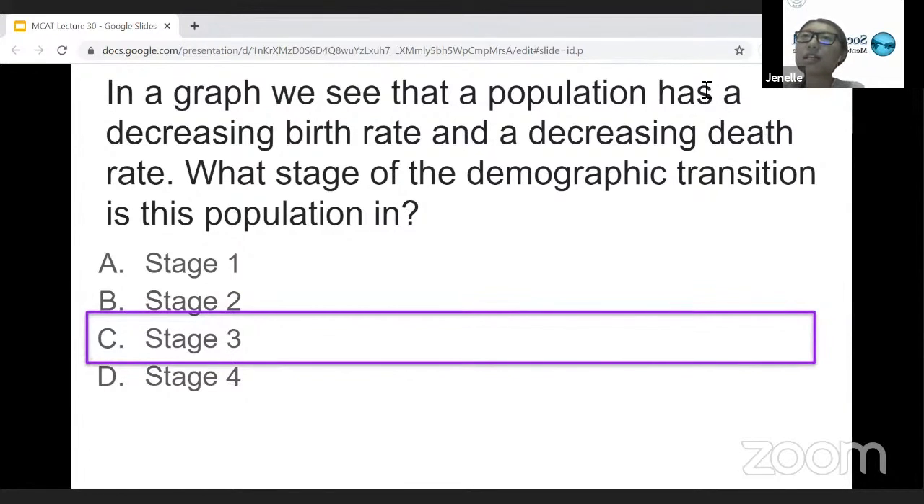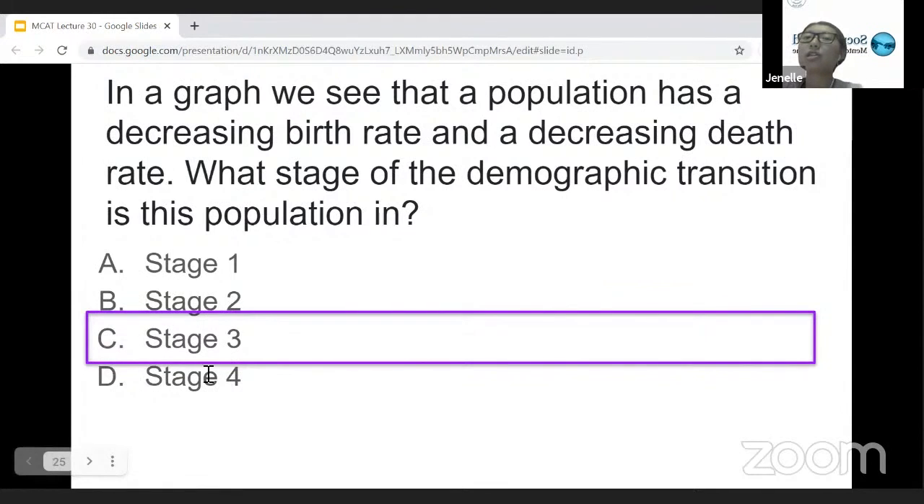So let me see. The question says, in a graph, we see that a population has a decreasing birth rate and a decreasing death rate. What stage of the demographic transition is this population in? First of all, it's great that all of you recognized that both stage 3 and stage 4 are on those lower ends of both birth rate and death rate. So that's why stage 1 and stage 2 are incorrect answers.